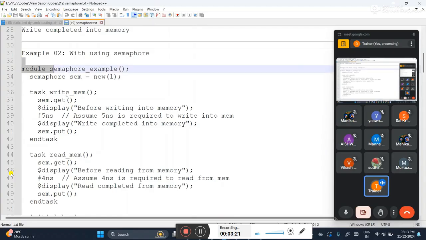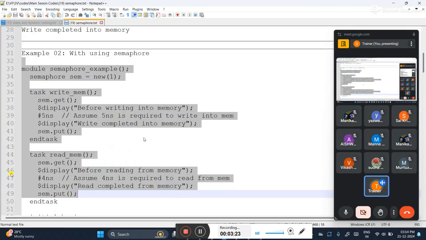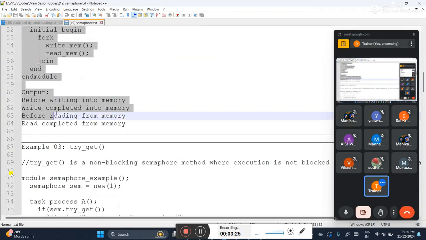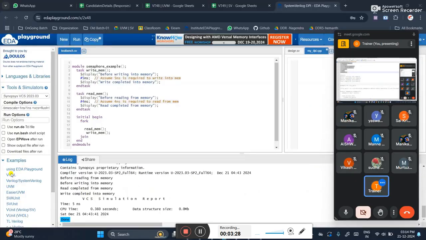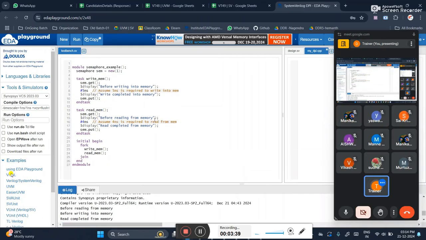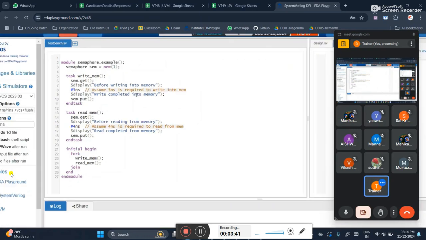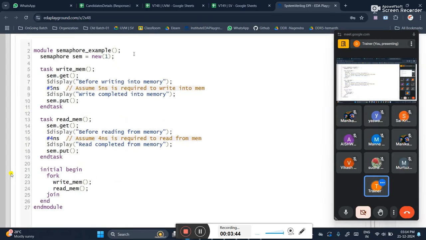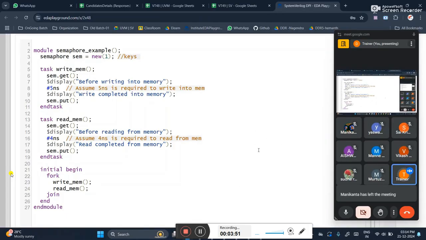In the semaphore, what happens is I will have control of my code. Which one to execute first, which one to execute second, irrespective of whatever delays you are giving, irrespective of whatever task you are using, irrespective of anything, you will be able to control the code with the help of semaphore. In the semaphore we have a concept like keys. Many examples are there, one by one we will discuss. So that keys concept I will tell.